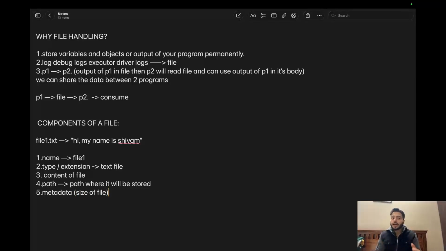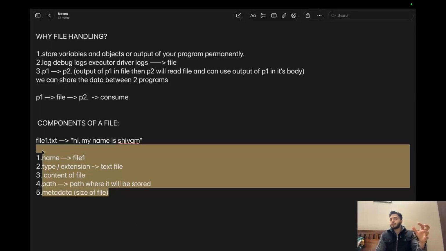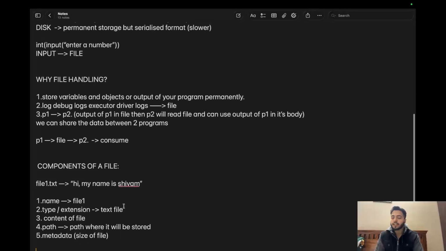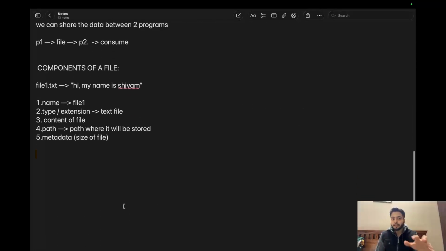So all these are components of a file. With all these things, a file will be made. Name of file, type of file or extension, then content of a file, path, that is the path where the file is stored, and the metadata, that is the size of the file. And then this is about components of a file.